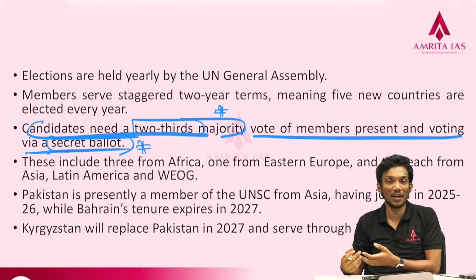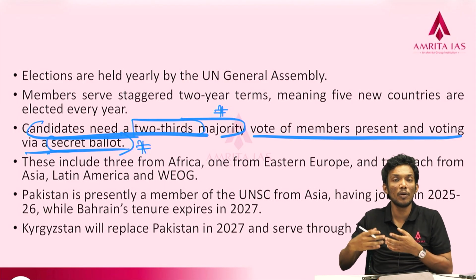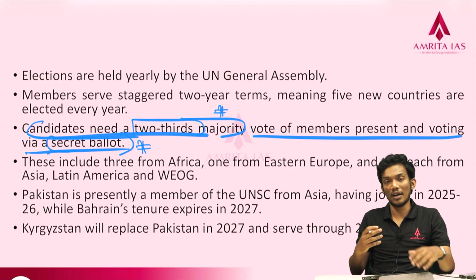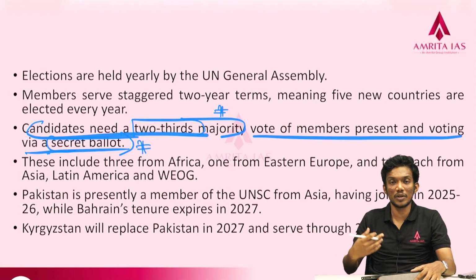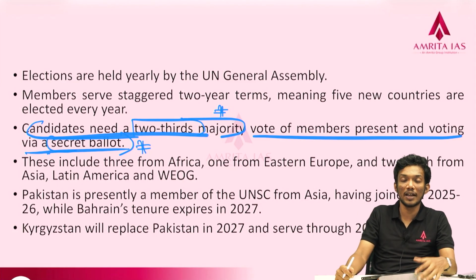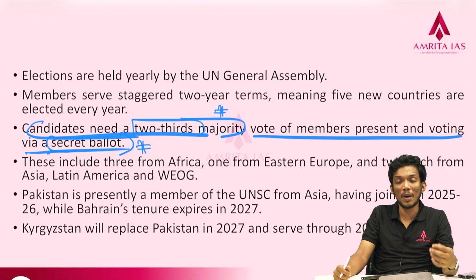Again, because it is a secret ballot, we cannot know how many people actually voted for Germany and how many did not. So again, this is important, and India has to make sure that it would be elected if it stands for the election. This is in contradiction with the other elections happening in the UNGA, where it is publicly displayed what stand that specific country has voted for.